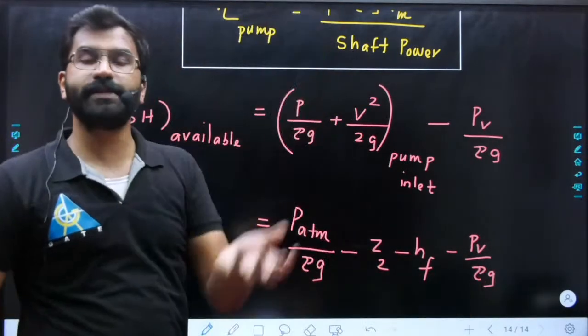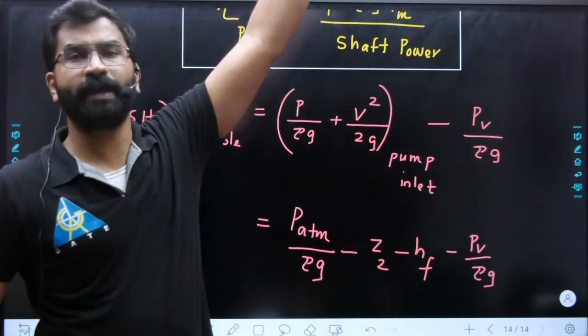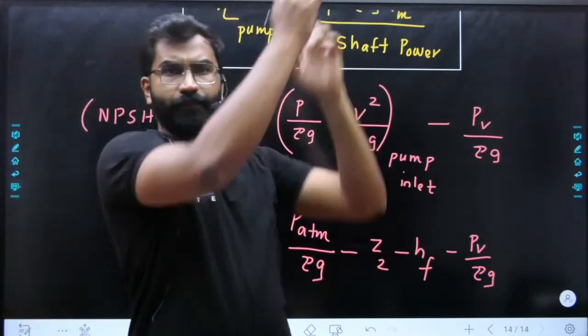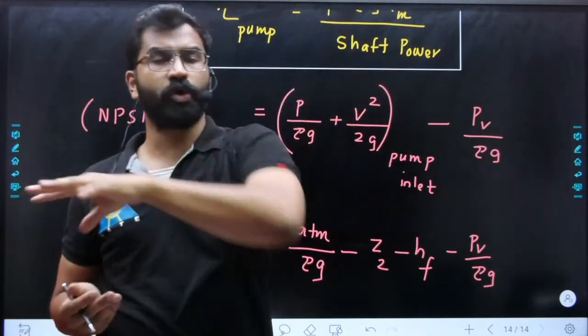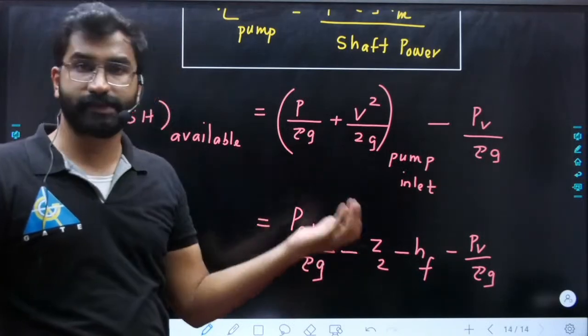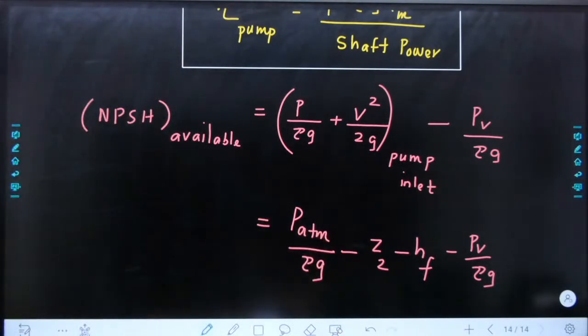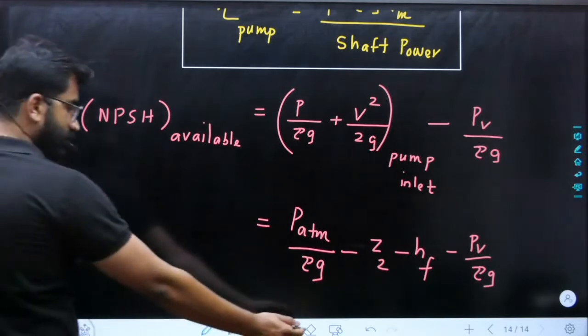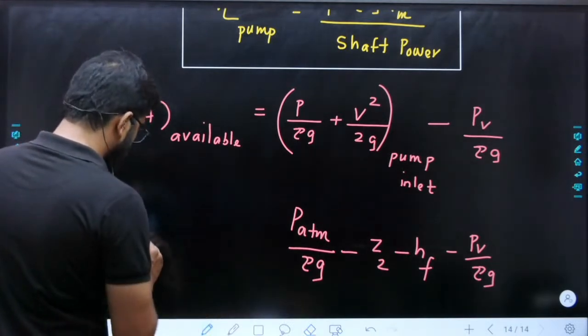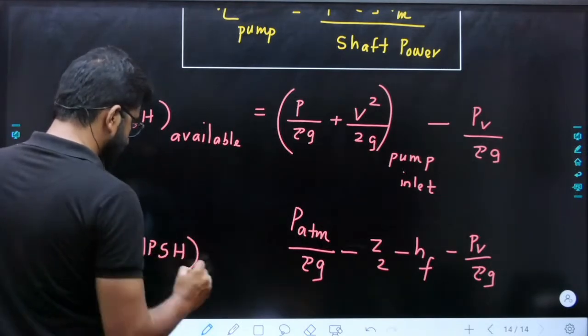In our industries or in our plant, for an overhead vessel also, we have a tank here. From the tank also, if you want to pump some fluid, in that case this Z2 will become plus. So remember that. Easy. So this is your equation for NPSH. Always remember, NPSH available should be greater than NPSH required.